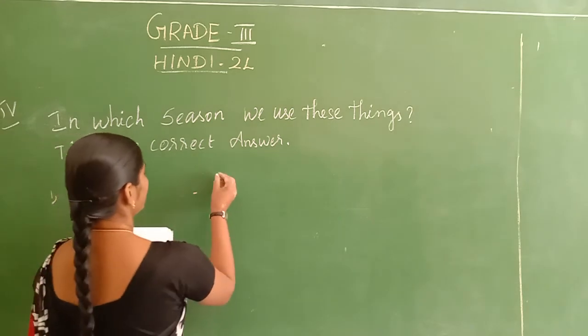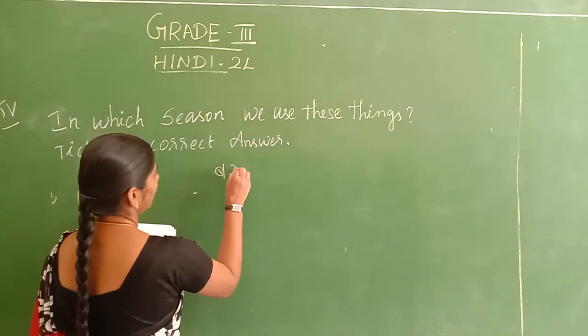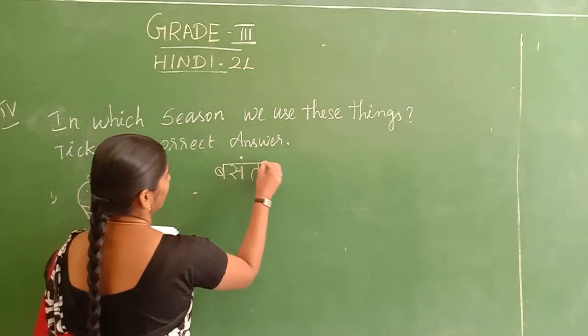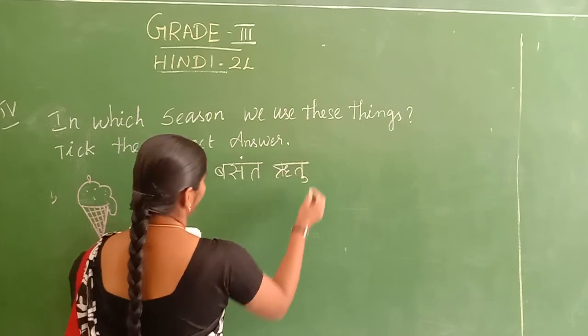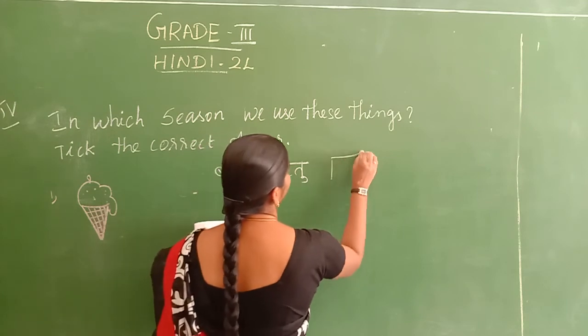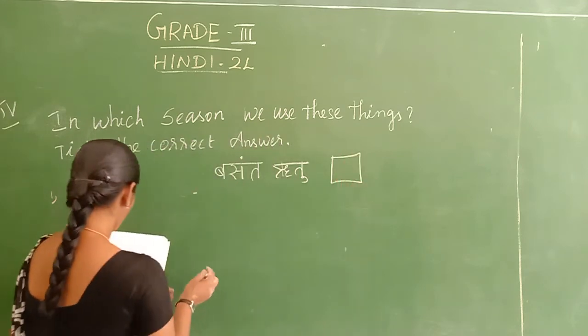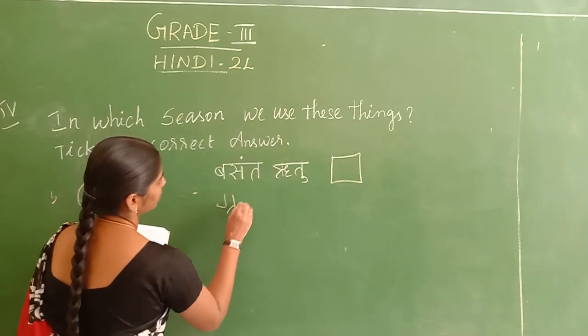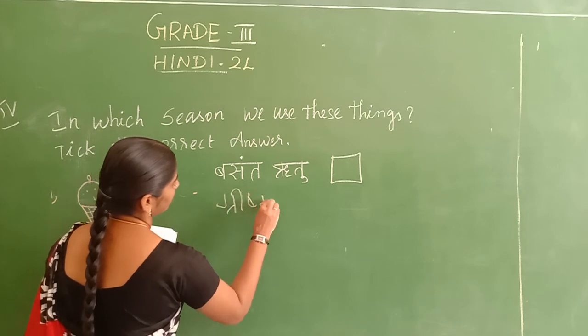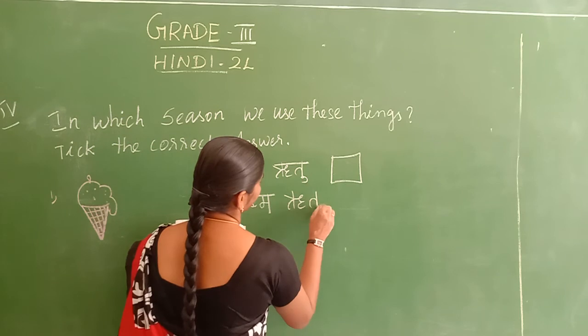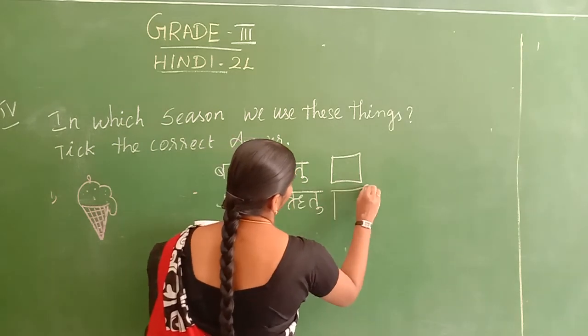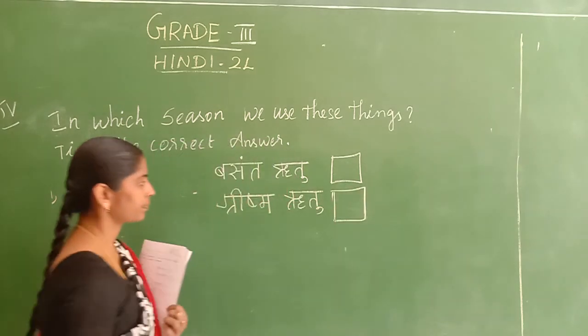There are 2 seasons: Basant Ritu and Grishma Ritu. Listen.